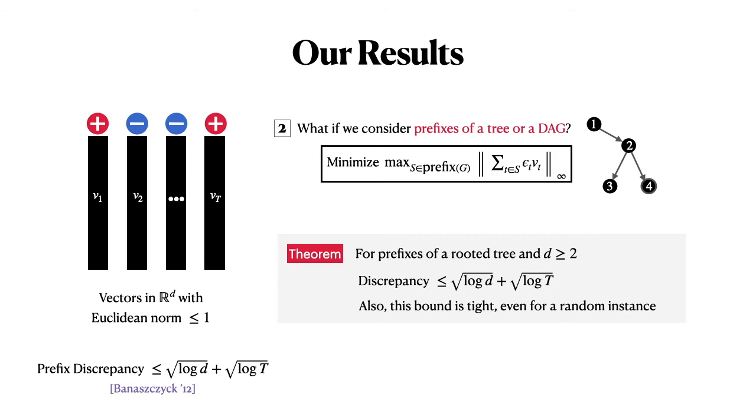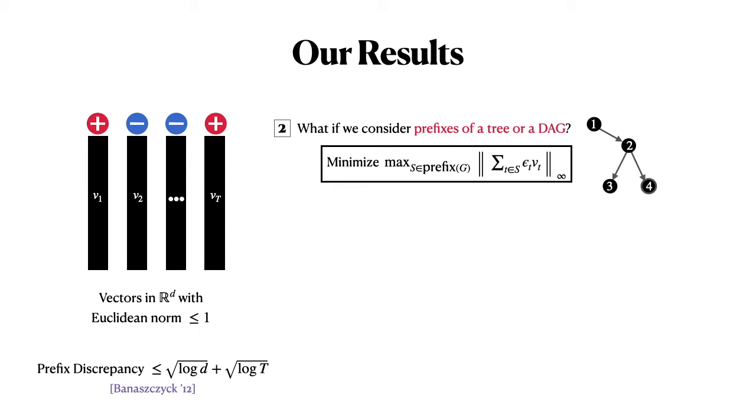But in this case, this bound is tight. It cannot be improved if you consider prefixes of a tree. And this is tight even for a random instance. I'm ignoring some log factors here, but this bound is essentially tight, even for a random instance.